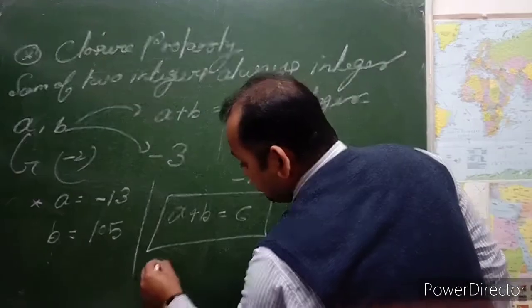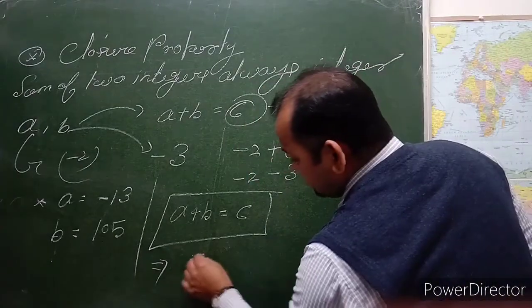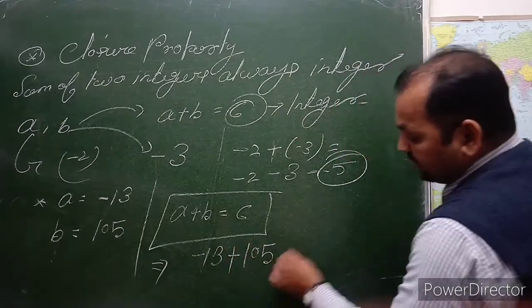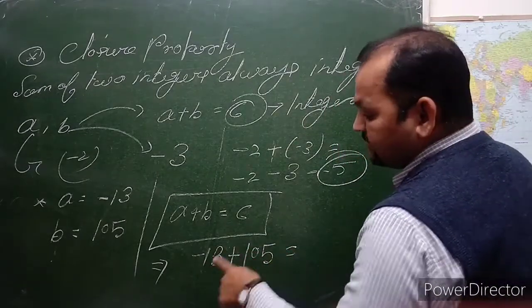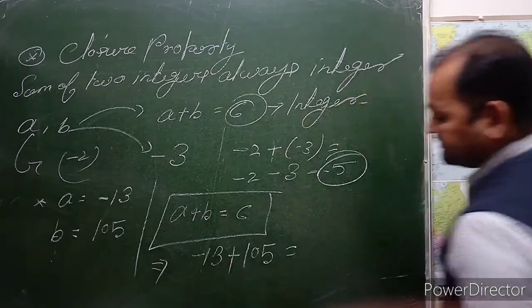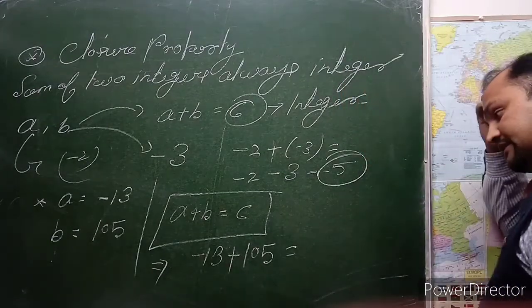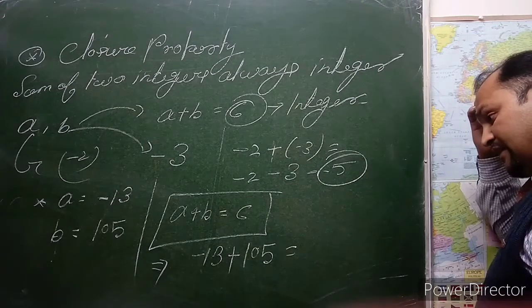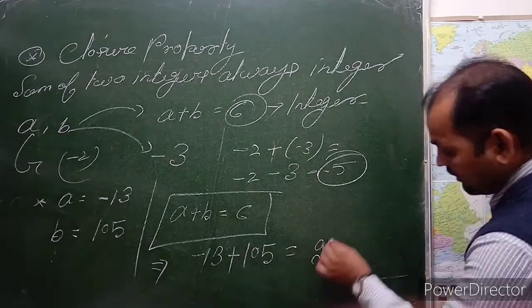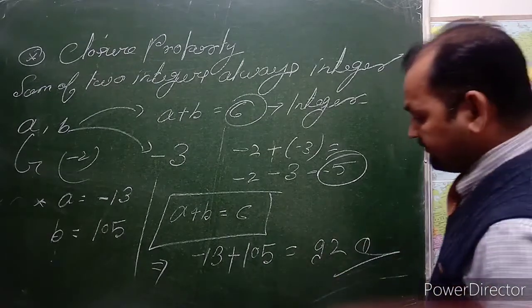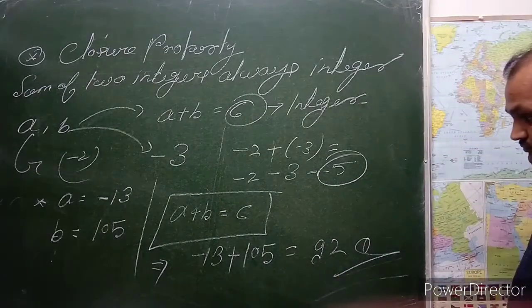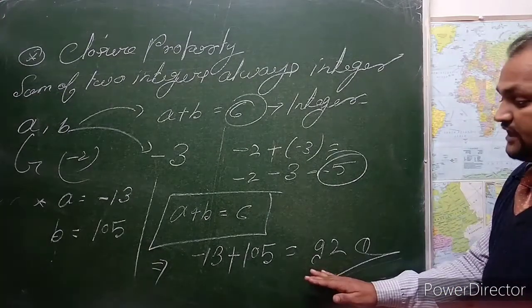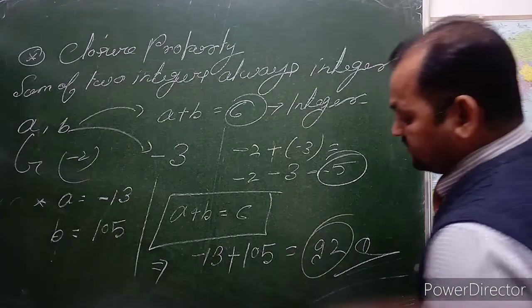Second example, let a be equal to -13 and b be equal to 105. Then 105 minus 13 is 92. So 92 is also an integer.